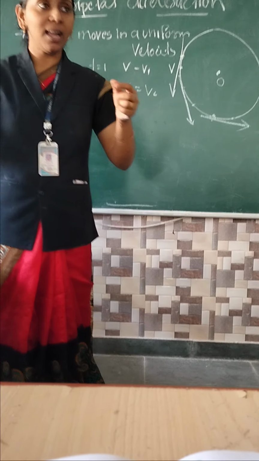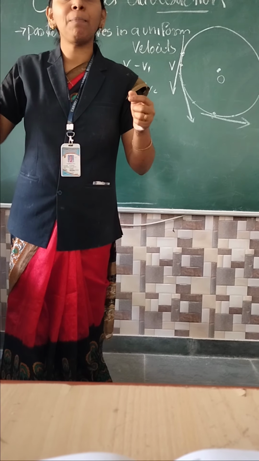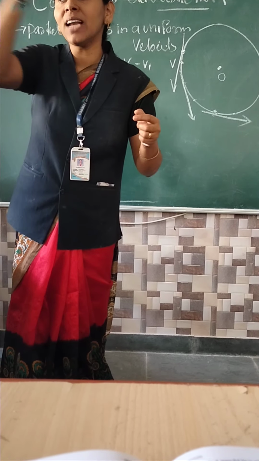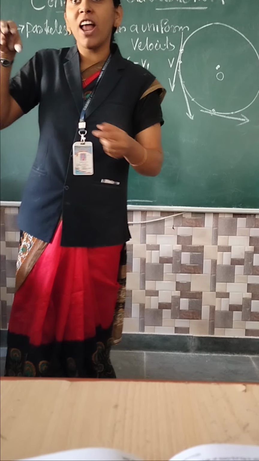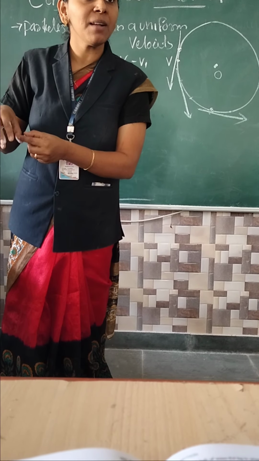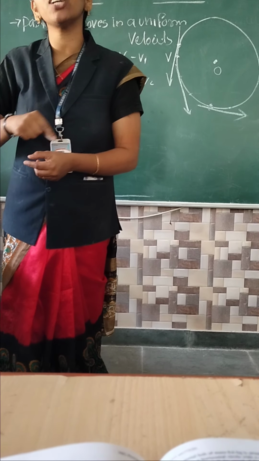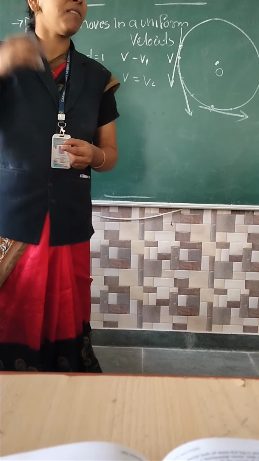The circle has particles, and the particles are moving. Every particle has a velocity. Did you understand? Every particle has a velocity. Velocity is a vector quantity. It has a direction. That velocity direction is tangential. What is tangential?